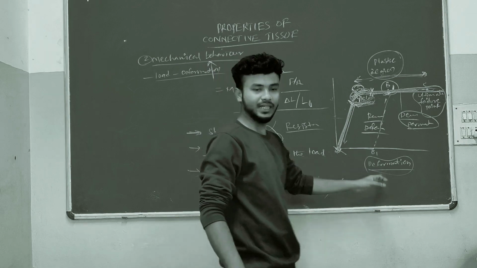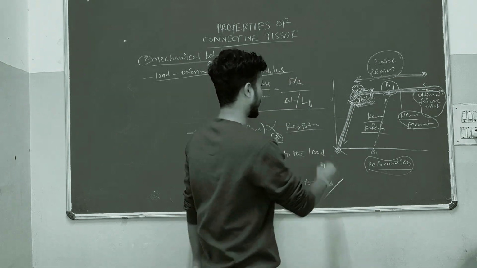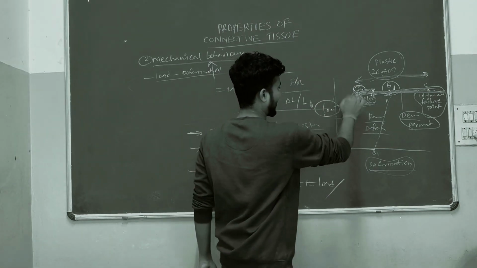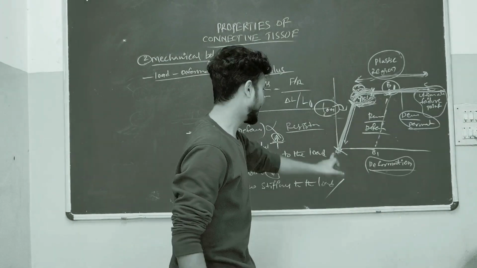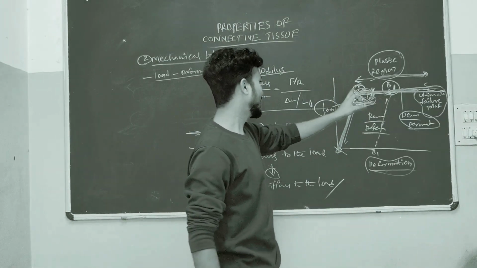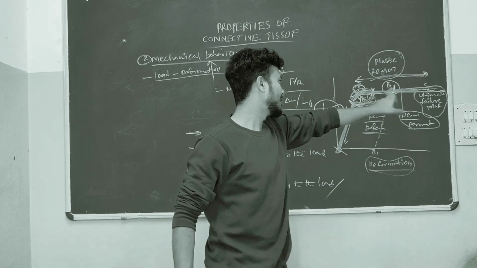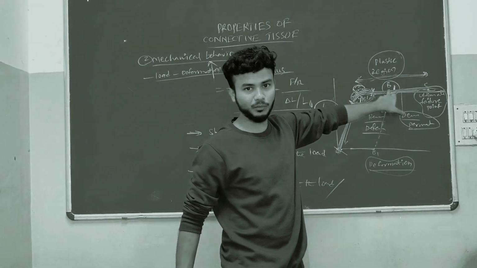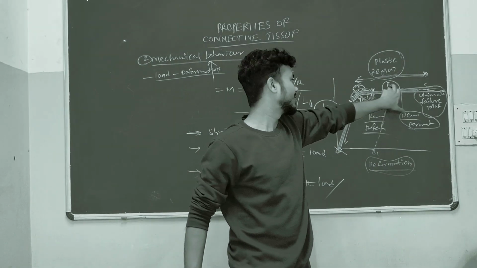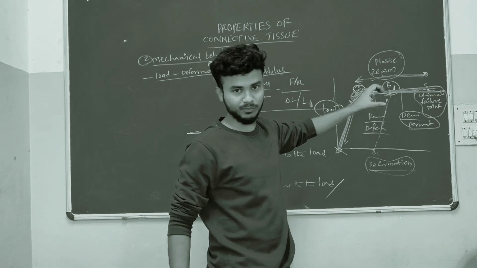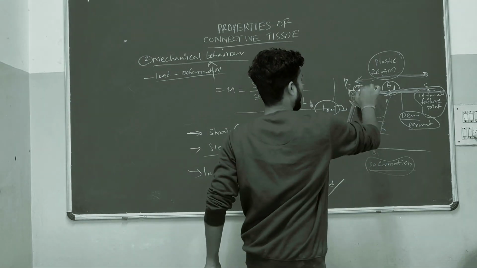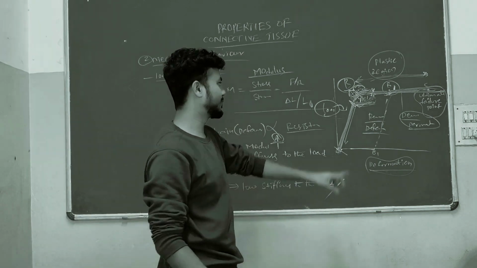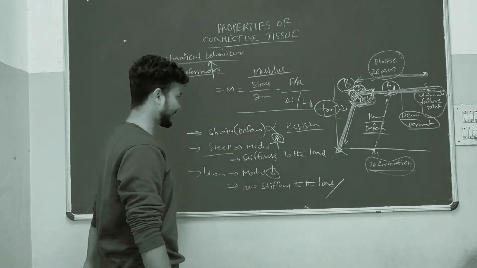Here the load is applied, and here is the deformation because of that load application. The tissue will show it like this. A to B is the elastic region. B to C is the plastic region. At B1, if you release the load here, the tissue will come back to normal position with permanent deformation. B is the yield point.